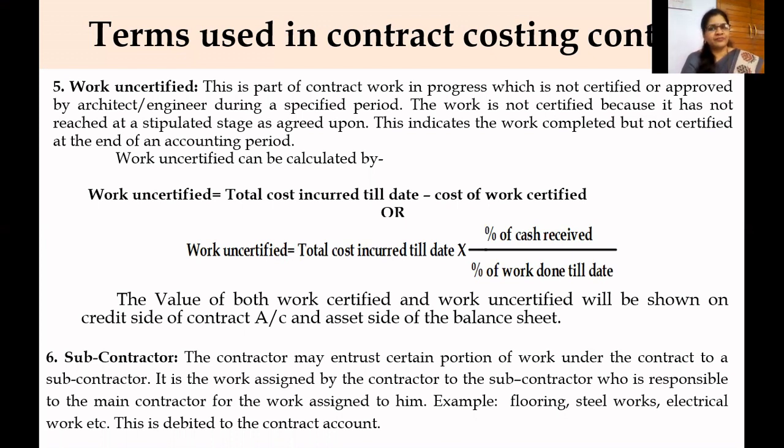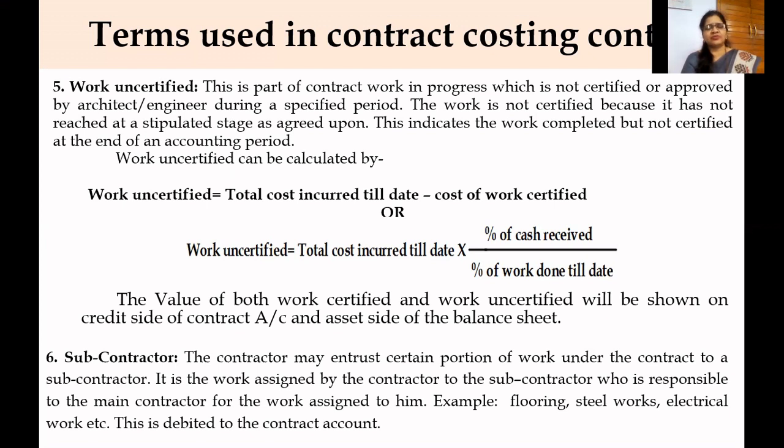That part of work which is completed but not certified by the architect or engineer is called work uncertified. In common terms, work uncertified means work incomplete.